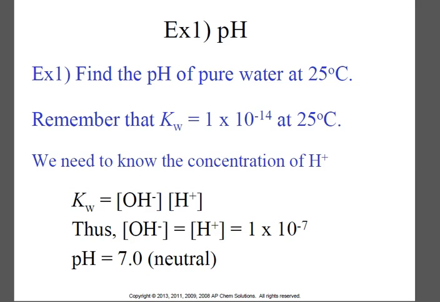So we can say they're both X, so we could do X squared to find these concentrations. We already know from a previous slide that in pure water, these concentrations are 1 times 10 to the negative 7. So the pH, which just tells us that negative power on the 10, is 7 in that neutral solution.